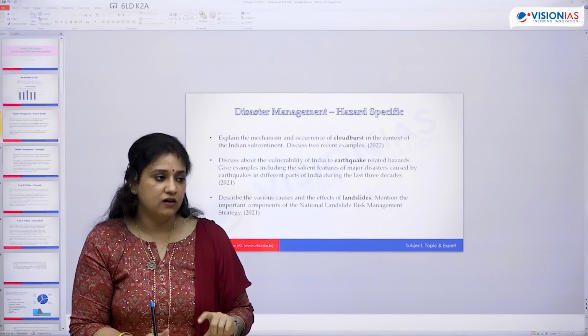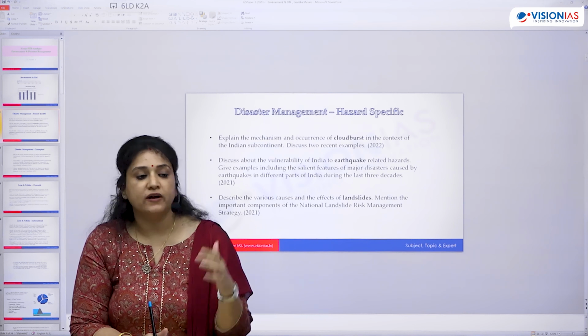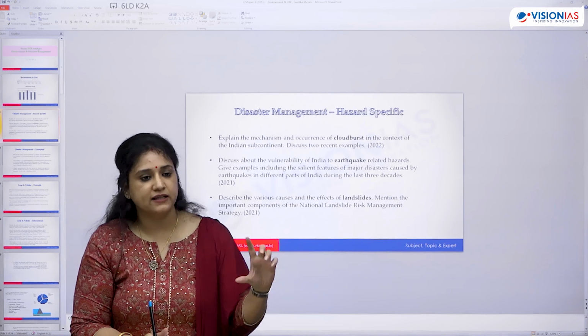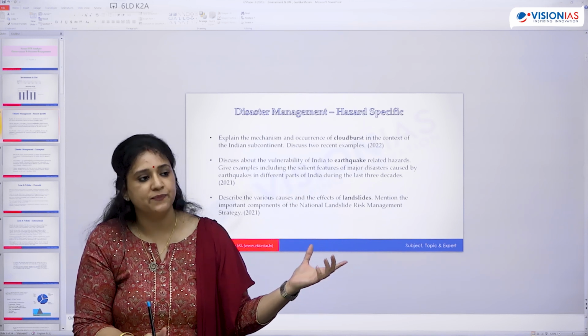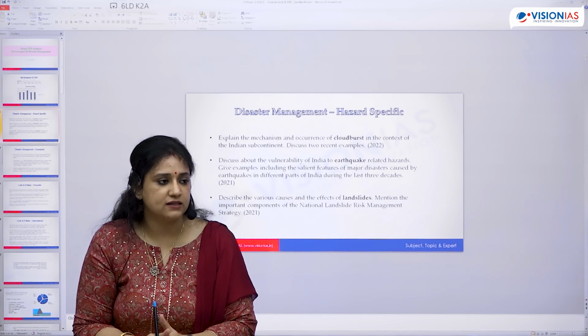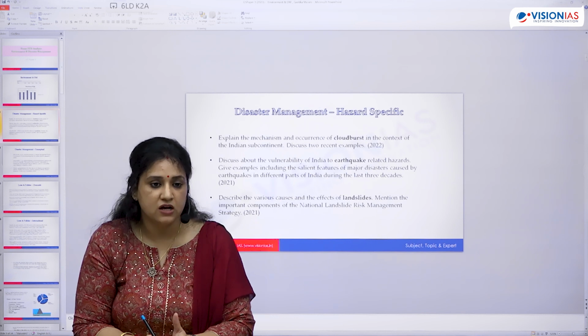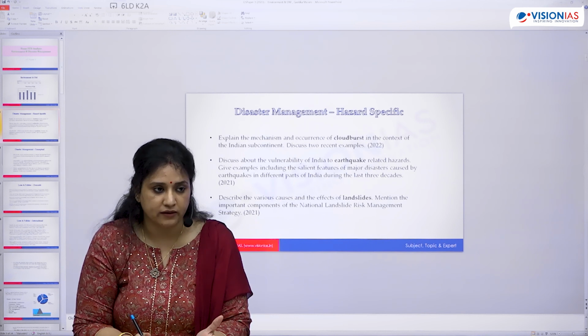And within India, what are the key nodal agencies working for every hazard? For every hazard there is a separate nodal agency. For most of the hazards in India, the NDMA, the National Disaster Management Authority, has already given guidelines. So those guidelines become very important.